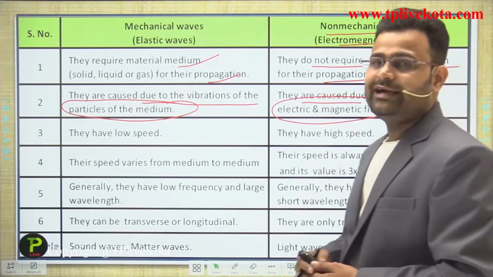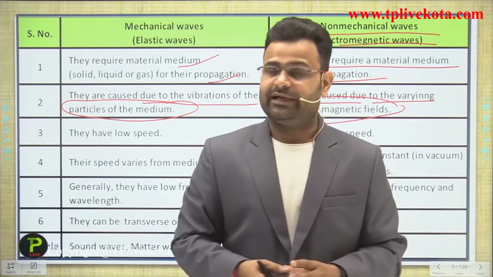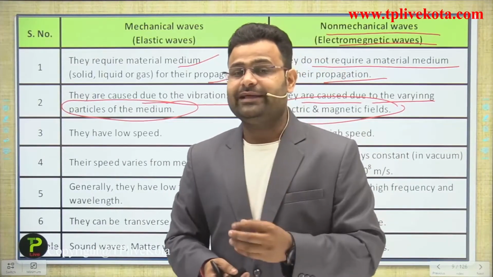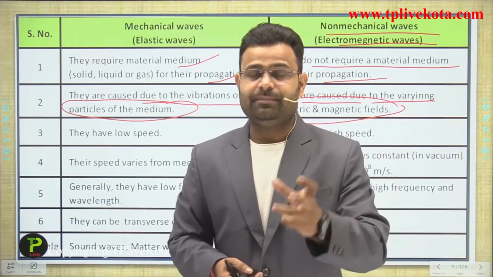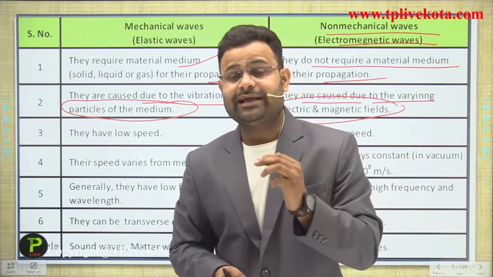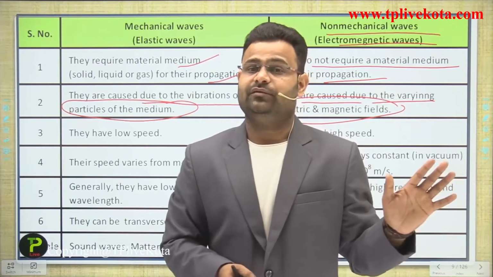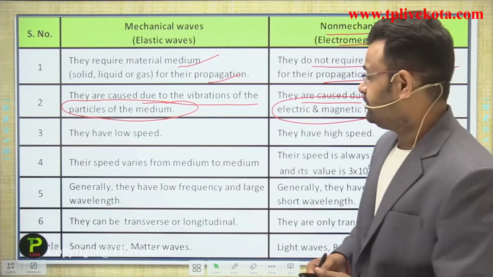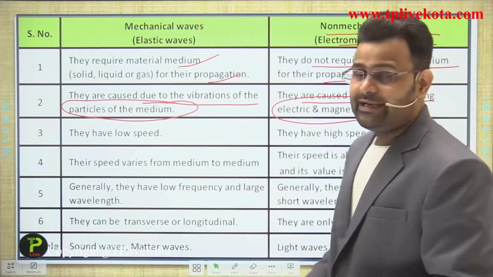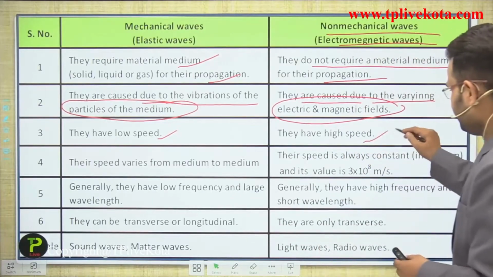You know that, guys, our mobile signals are electromagnetic waves. They are developed by variable electrical and magnetic fields, guys, and they can travel without any medium requirement. Mechanical waves have a low speed, but the speed of electromagnetic waves is very high.